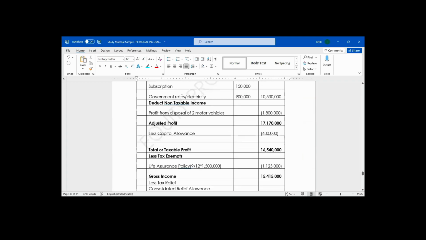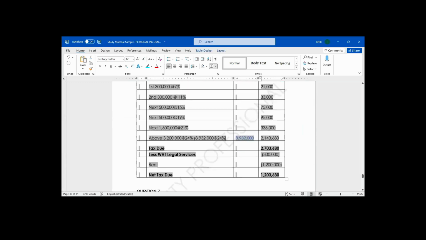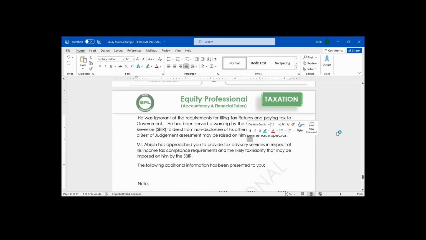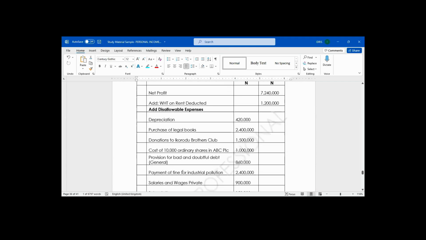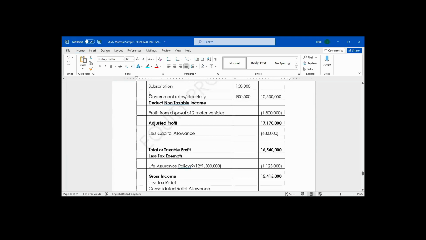Rate and electricity. Out of 1.8, the 50%. That 50% is 900,000. It's going to be disallowed.